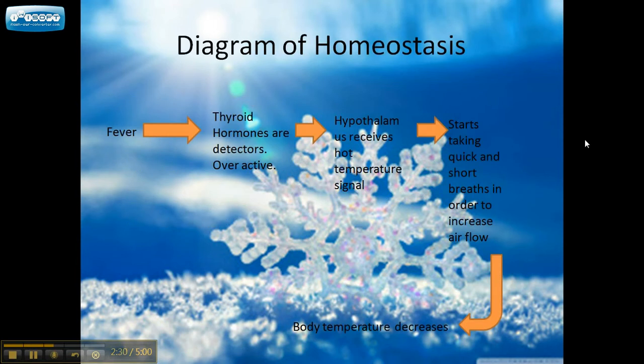Now going back to the diagram again, when the temperature increases, the thyroid hormones will become overactive. This signal will be sent to the control center of the bird, which is the hypothalamus in the brain. Once the hypothalamus receives a signal from the hormone, another signal is sent which leads to quick breathing and therefore panting. As a result, the body temperature will drop and regulate again to its normal temperature.